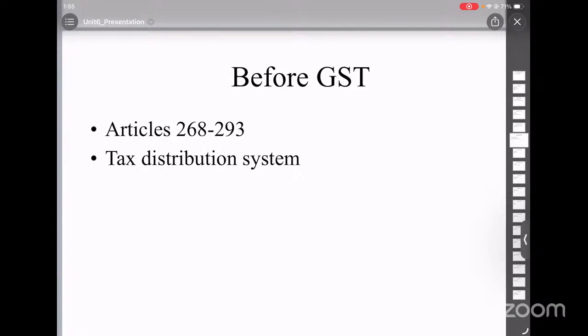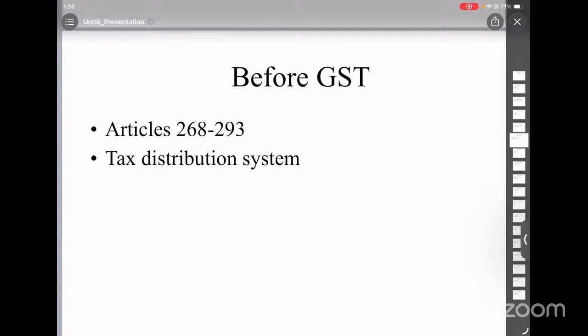Then we have state taxes, which are fully for the state, for example, land revenue, agricultural tax, sales tax, and vehicle tax. So there are different categories of tax. The first type is taxes collected and kept by the center, like corporation tax and customs duty.